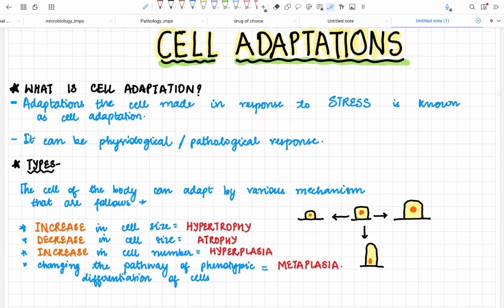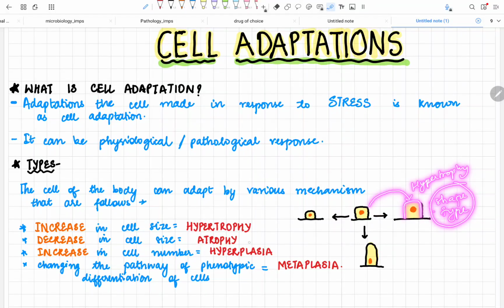Basically, we usually encounter 4 types of cell adaptation. First is hypertrophy, second is atrophy, third is hyperplasia, and fourth is metaplasia. Now see, this is my normal cuboidal cell. It has never gone into any stressful condition. Now I am giving stress to this cuboidal cell. When I give this stress, the size of the cuboidal cell increases. Mind it, the shape of the cell is the same and the number of cells is the same. So if there is any increase in the size of the cell without changing its shape, without changing its type, then it is called hypertrophy.